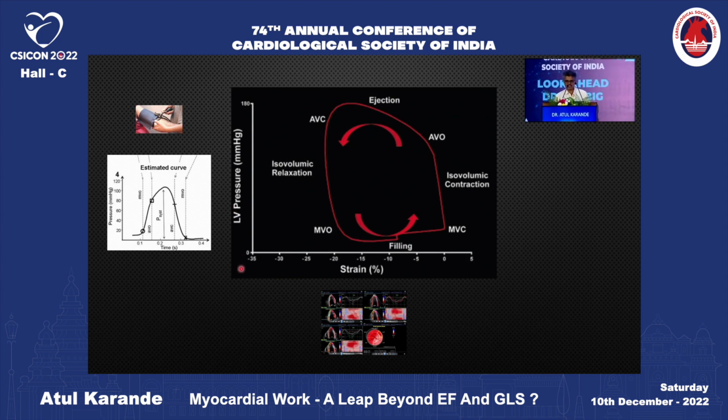Non-invasive myocardial work is derived from measurement of LV systolic pressure via brachial cuff BP and measurement of strain. The profile of the estimated LV pressure curve is calculated using an empiric reference pressure curve that is adjusted according to the duration of isovolumic phases and ejection phases determined by echocardiography. And myocardial work is measured from the pressure-strain loop, or in short PSL, areas that are constructed from LV pressure and GLS. The strain is on the x-axis and the pressure is on the y-axis.